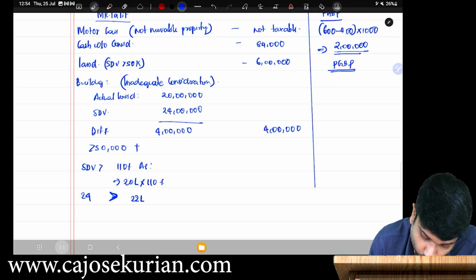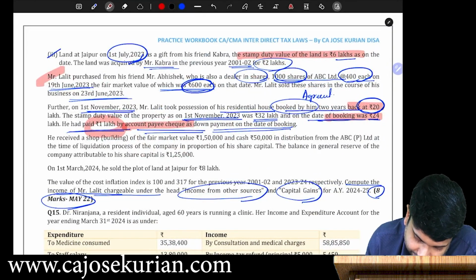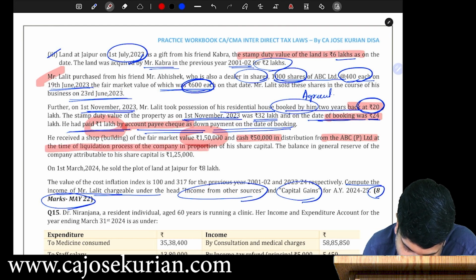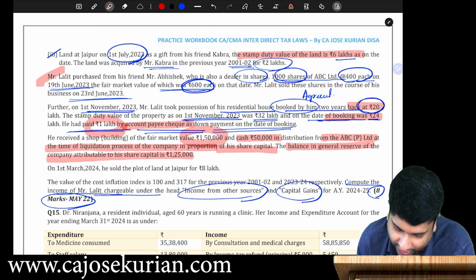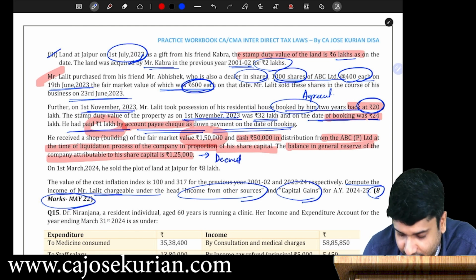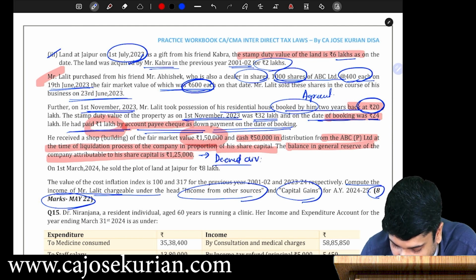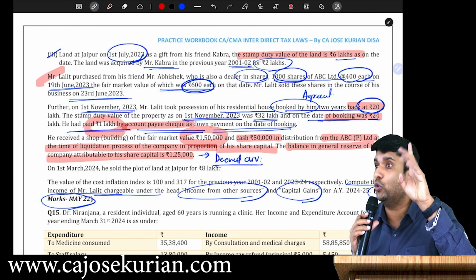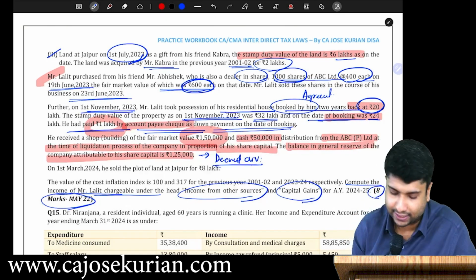Moving on with the next one. What is next? He received a shop building of fair market value 1,50,000 and cash 50,000 in distribution from ABC Limited at the time of liquidation process of the company in proportion of his share capital. The balance in general reserve of the company attributable to share capital is 1,25,000. So this is actually something related to deemed dividend that we haven't covered, that I'll explain right now. Are you all with me? This is actually something related to deemed dividend under section 222C. Let's understand what exactly this is.